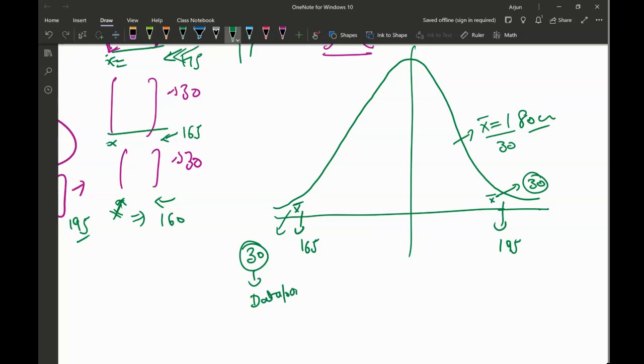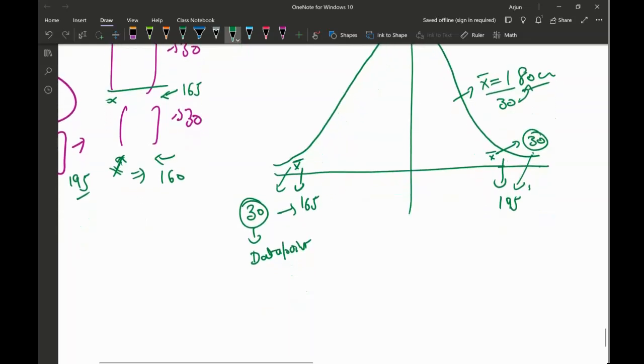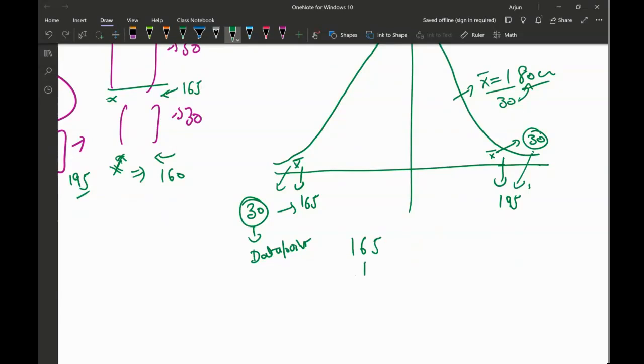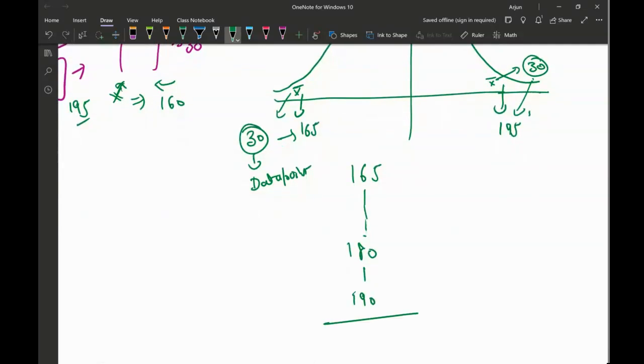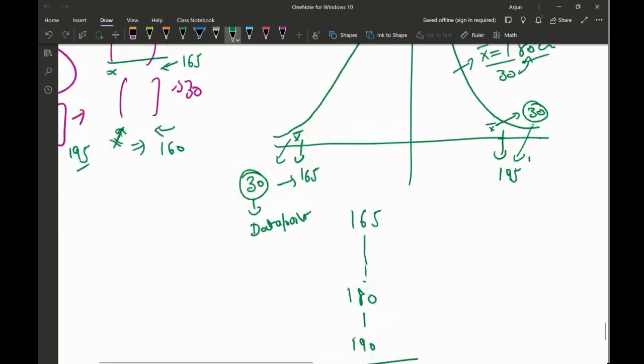Data points has a mean of 165, this has a mean of 195, this has a mean of 180. So if I'm going to take the mean of these means, 165 and so forth, 180, and keep going on, 195, if I start taking the mean, whatever mean you're going to get from here, let's say it comes out to be 176 centimeter. So this mean will be close to the mean of the population.